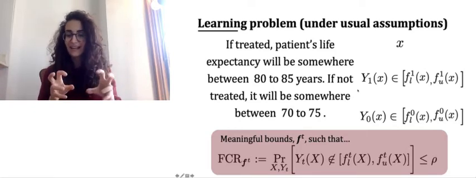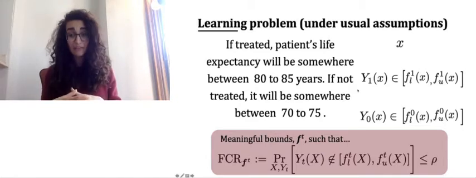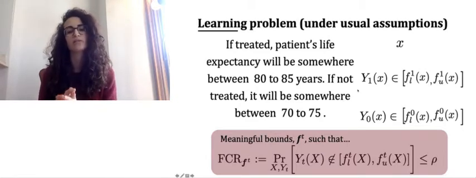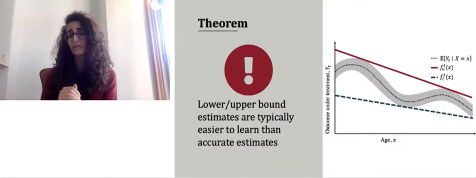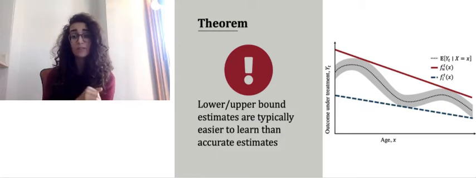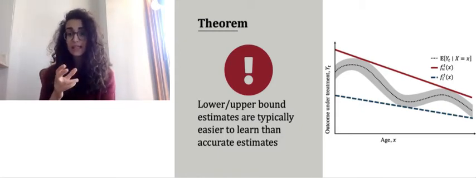And for a second, we will set aside what makes a bound meaningful. We'll get back to it later, but we will focus on finding bounds that achieve a good false coverage rate, or FCR. On a very intuitive level, our theory suggests that in most cases, just estimating a lower and upper bound function is easier than the task of estimating the true function.